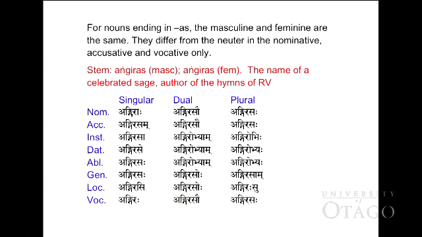So masculine will be Aṅgirāḥ, Aṅgirasau, Aṅgirasaḥ. Accusative: Aṅgirasam, Aṅgirasau, Aṅgirasaḥ. And the vocative is the same: Aṅgiraḥ, Aṅgirasau, and Aṅgirasaḥ. And from instrumental to locative will be the same as manas in neuter.